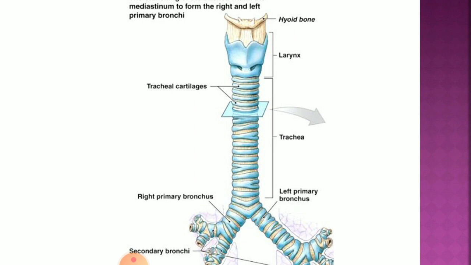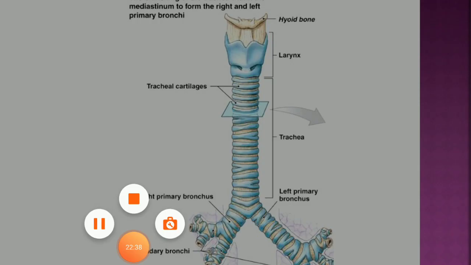It is internally lined by a specialized epithelium called ciliated pseudostratified epithelium, provided with cilia, and mucus glands are also present. Now what is the function of cilia? They prevent the entry of unwanted particles into the lungs.